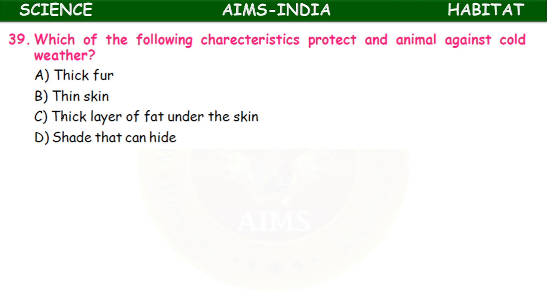Which of the following characteristics protect the animal against cold weather? Thick fur, thin skin, thick layer of fat under the skin, shade that can hide. Okay, characteristic features which protect the animal against the cold weather. Okay, thick fur, okay, thin skin, wrong. Thick layer of fat under the skin, okay, it acts like an insulator, prevents the heat loss from the body. Shade that can hide, no. So here A and C, multi-correct answer.